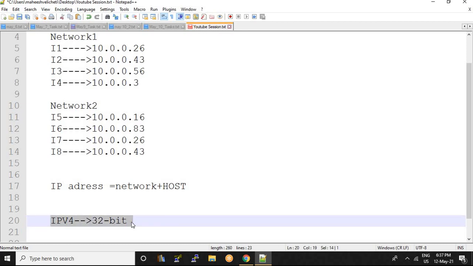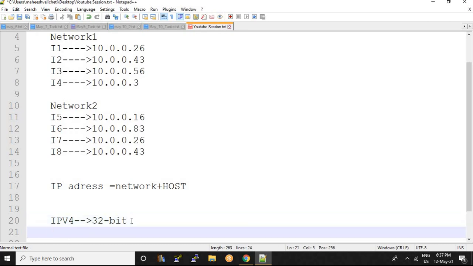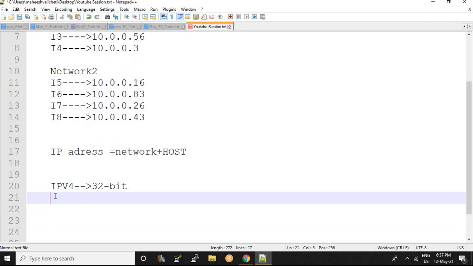So IPv4 is 32 bit. How this becomes 32 bit, I would like to tell you. Now just consider any IP I am giving here, 10.0.0 or something like that. This IP is divided into 4 parts, right? This is one part, this is one part, this is one part, and this is the other part. So one IP is divided into 4 parts. Just remember that, I will clearly explain. Every IP is divided into 4 parts, right?